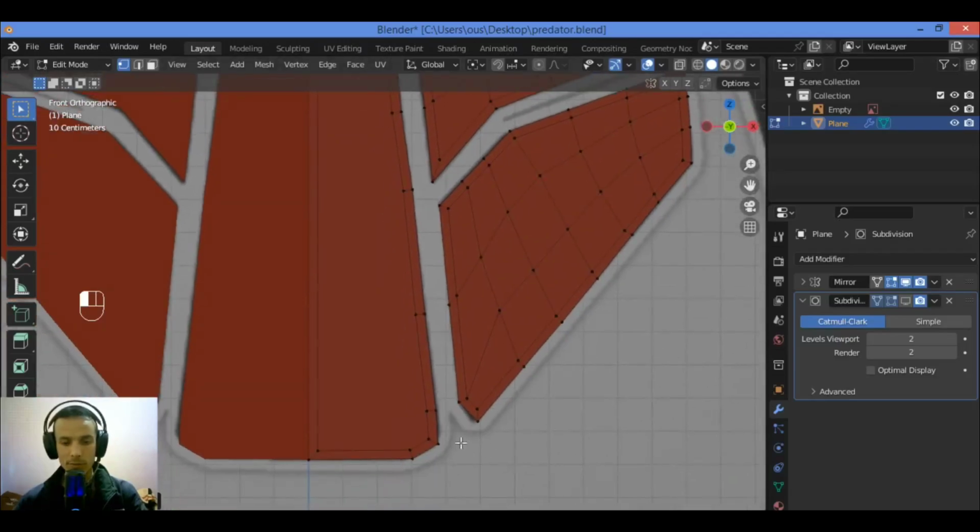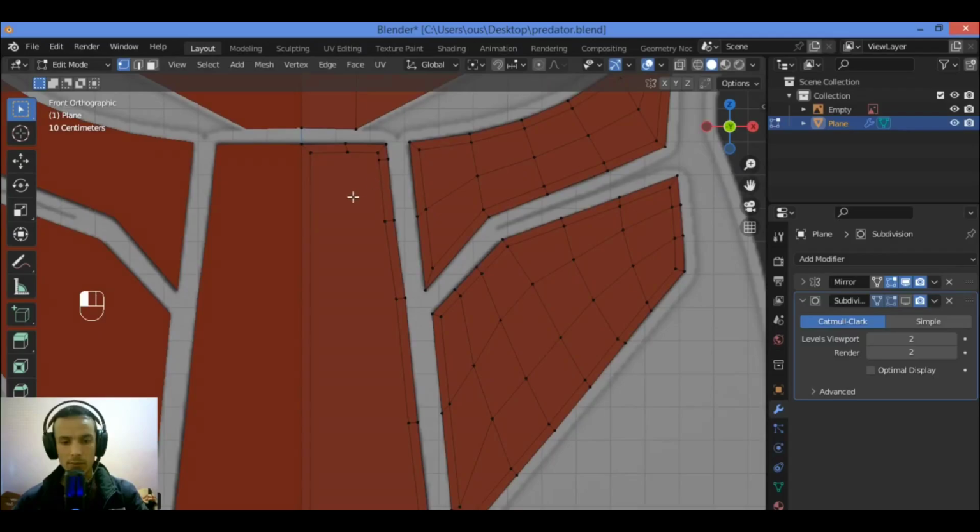I'm going to move it to the bottom, but this section over there is going to match that curvature, and we shouldn't move it all the way through this section. Press Ctrl R, or let's add another loop cut just like this.